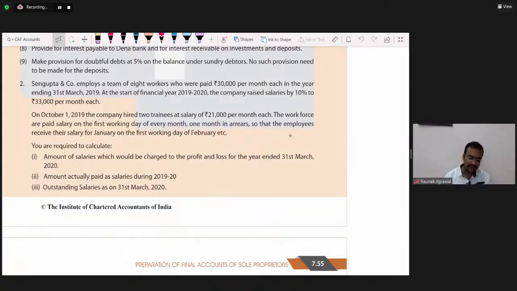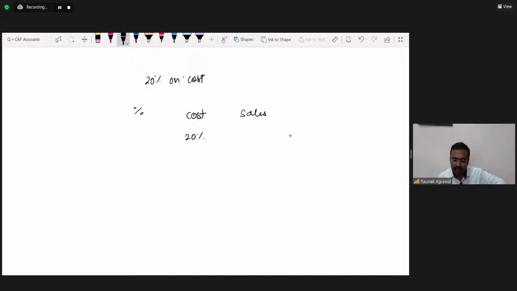See, Ranganatha, very important thing. I have explained this 4-5 times. One more time, just check it. See, everybody pens down. Sometimes in the question it is given 20% on cost. Just draw this cost, sales, percentage. Suppose it is given 20% on cost. Then how many percent on sales?